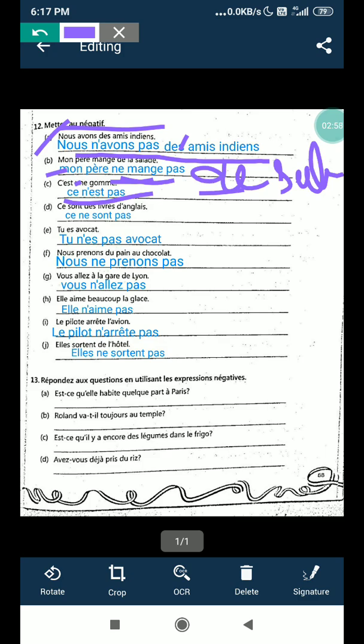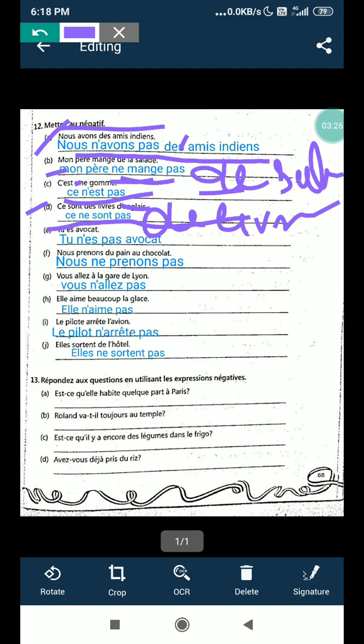The rest of the sentence you have to do the same, like ce sont des livres d'anglais. These are some English books. Ce ne sont pas des livres d'anglais, these are not English books. So please follow this formula.